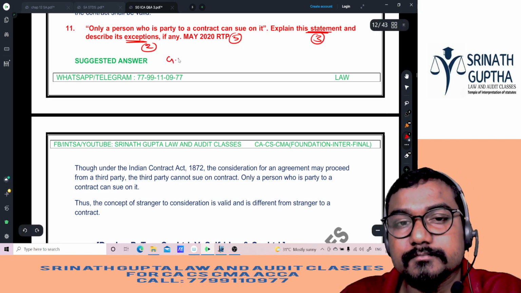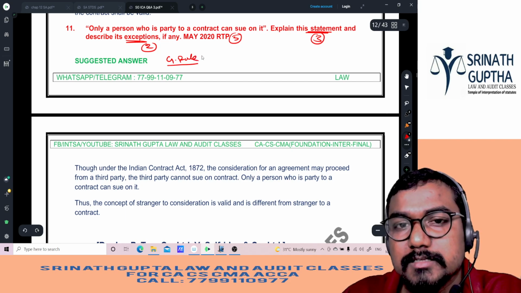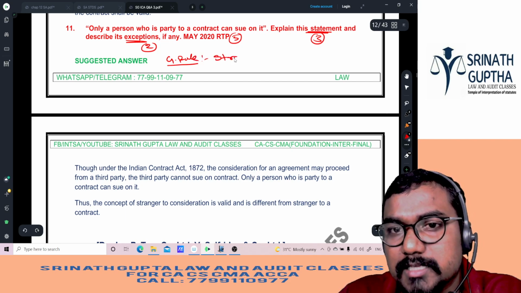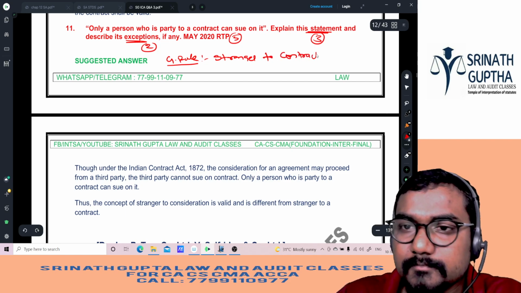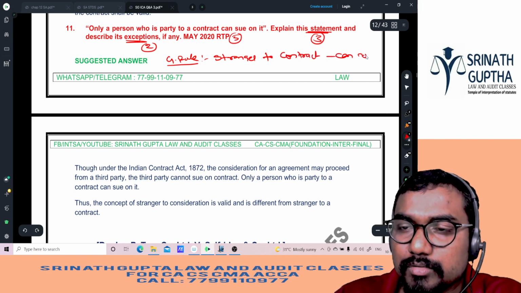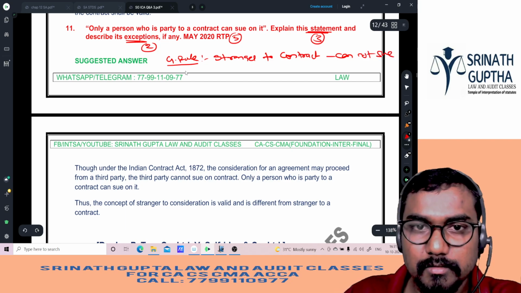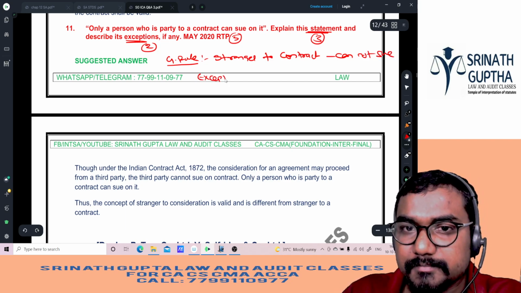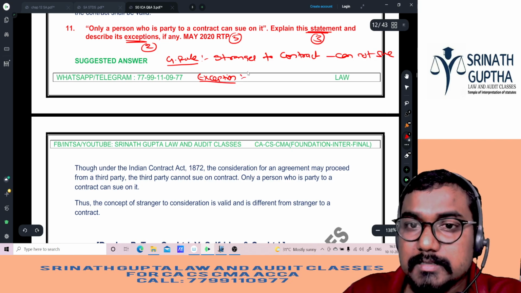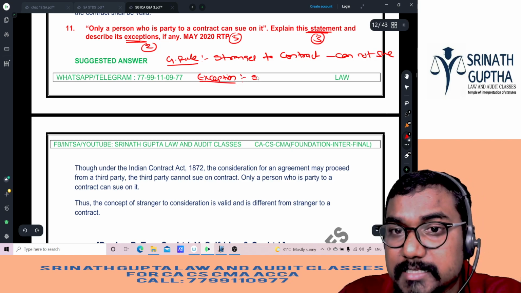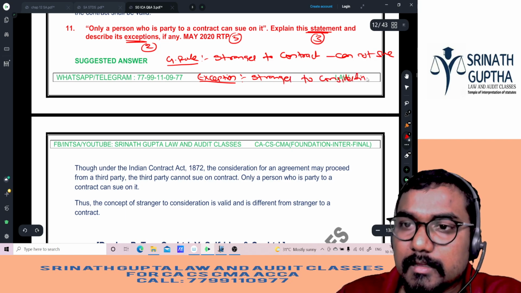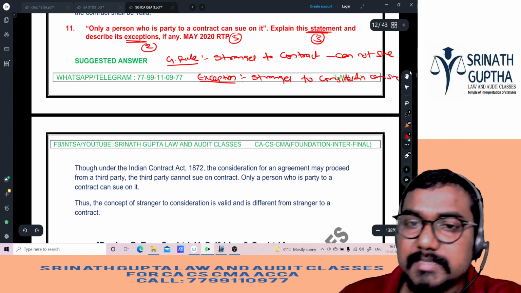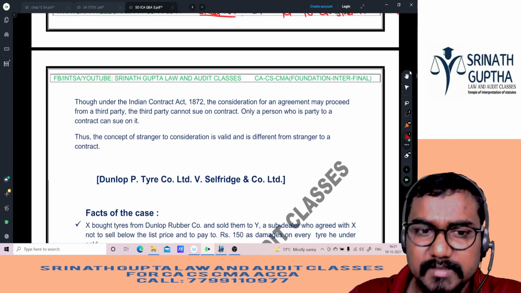General rule: a stranger to a contract cannot sue. And we are having an exception: a stranger to consideration can sue. We have discussed so many exceptions also. We'll see them one by one, beta.